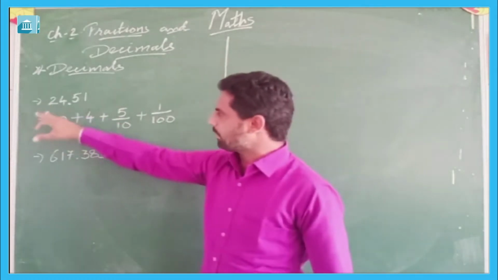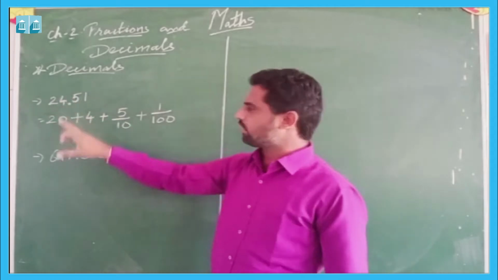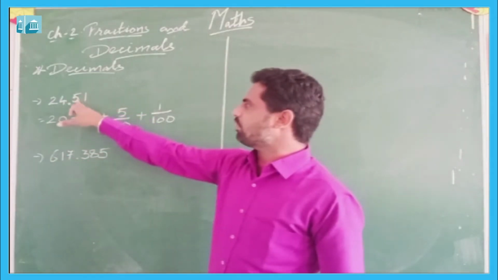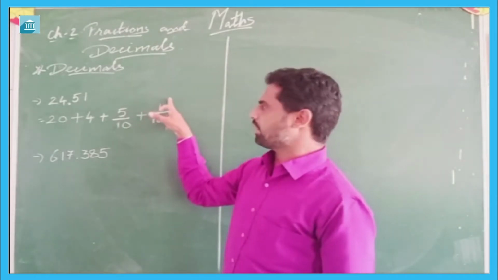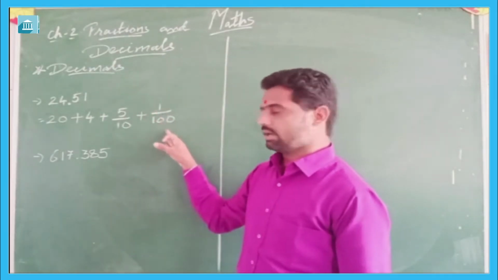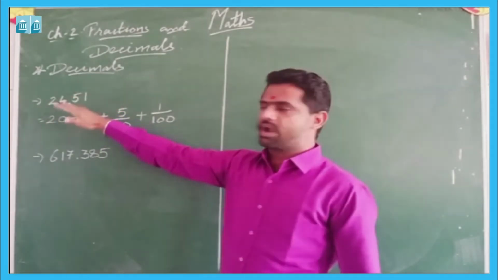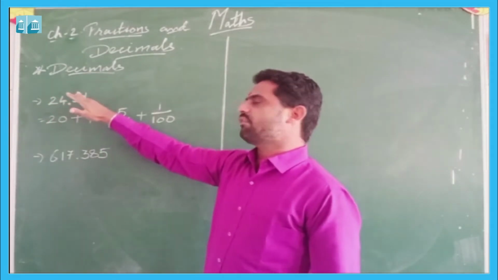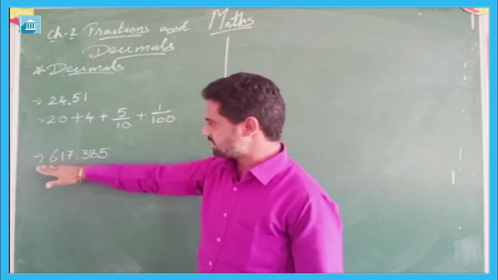Now, if we see, it is also said as the place value of all the digits. We see the place value of 2 is 20, place value of 4 is 4, place value of 5 is 5 upon 10, and place value of 1 is 1 upon 100. This number can also be read as 24 and 51 hundredths.